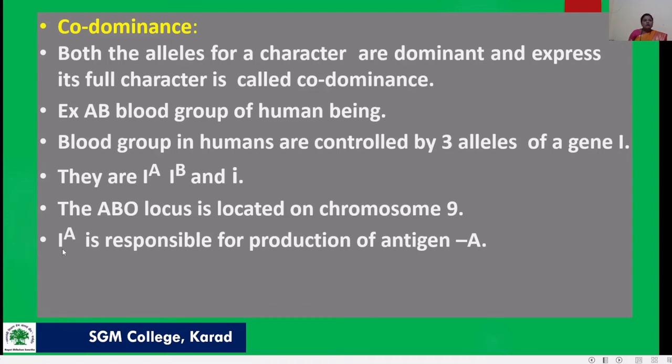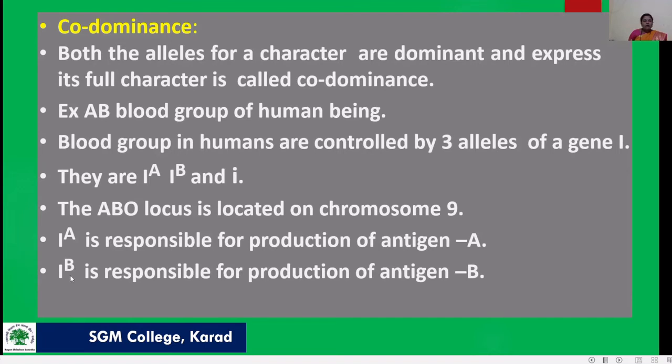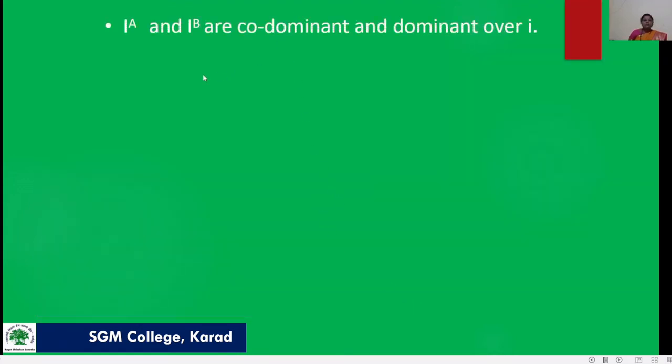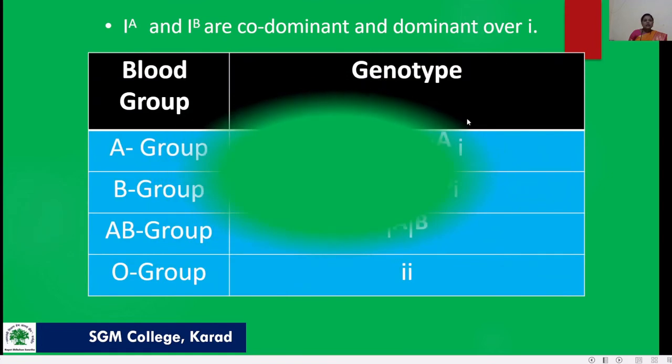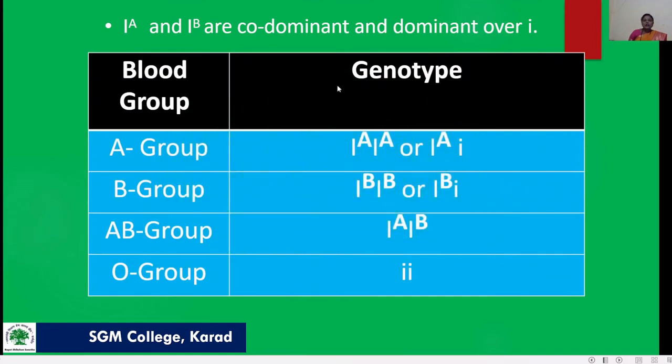Capital I^A is responsible for production of antigen A, and capital I^B is responsible for production of antigen B. Small i does not produce any antigen. So capital I^A and capital I^B are codominant and dominant over i.